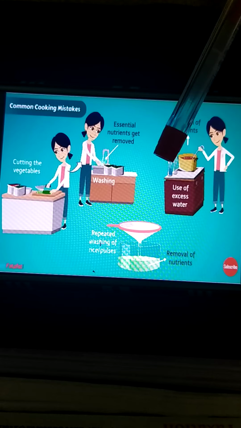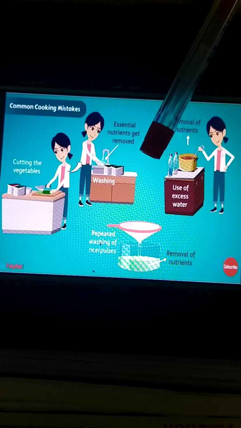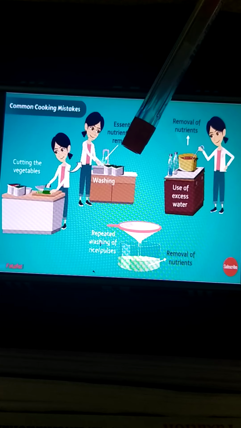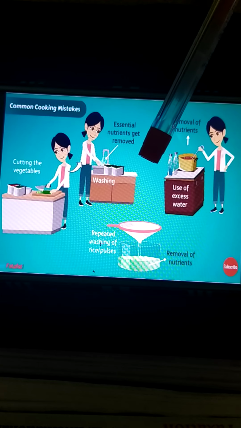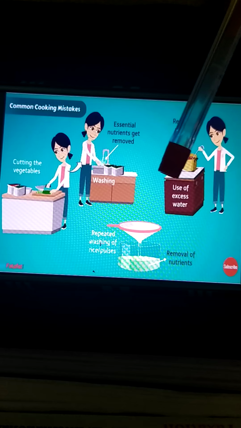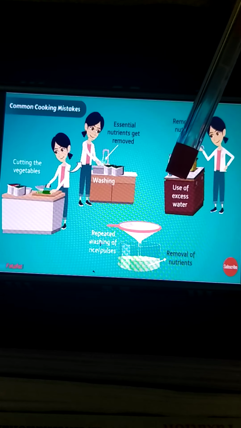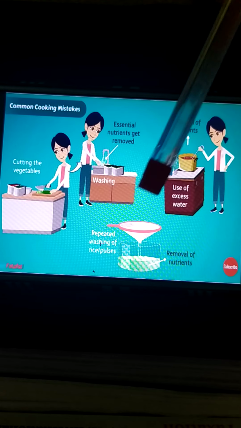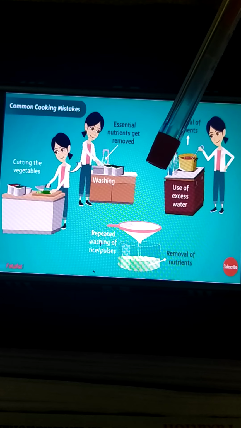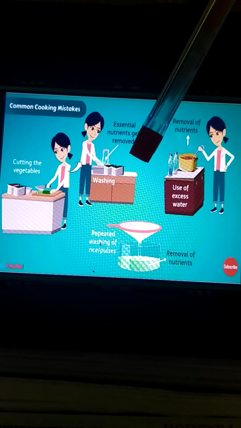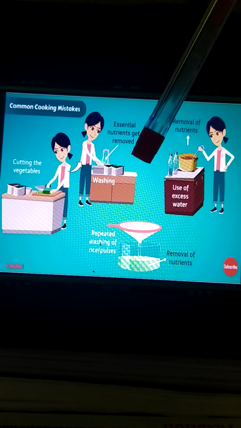How? Many useful proteins and considerable amounts of minerals are lost if excess water is used during cooking. The use of excess water can cause the loss of nutrients, and the water is then thrown away. So if you are using an excessive amount of water for cooking, it is not good for the food that contains the nutrients.